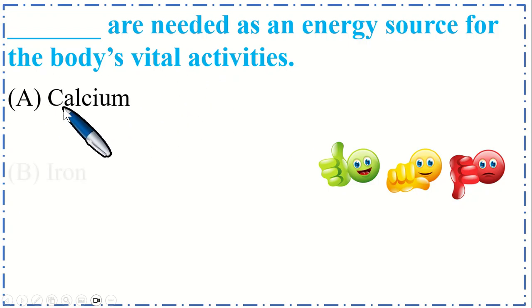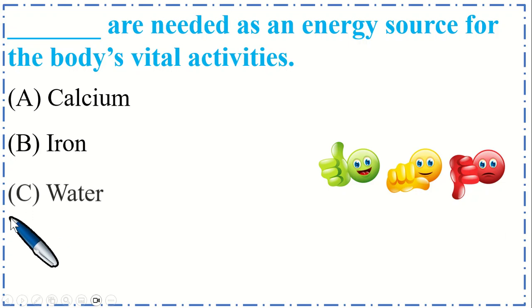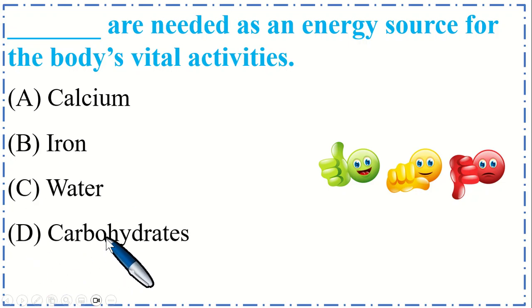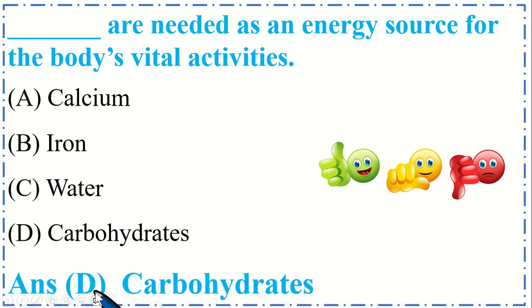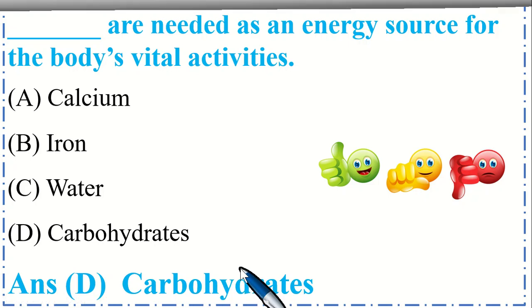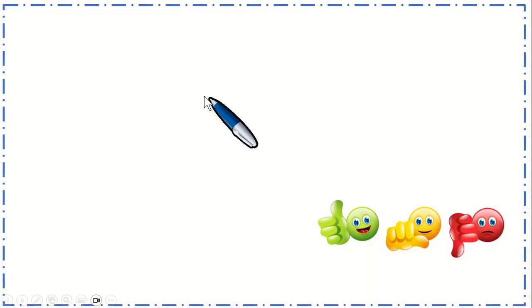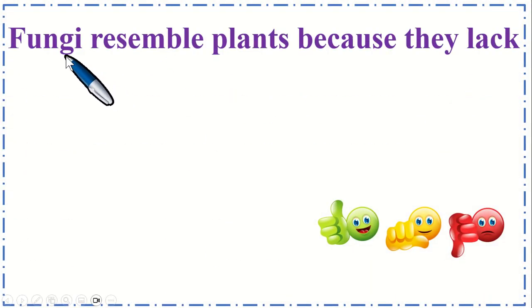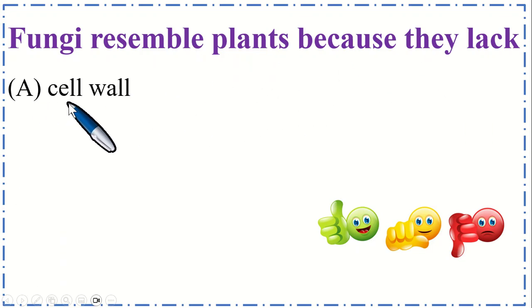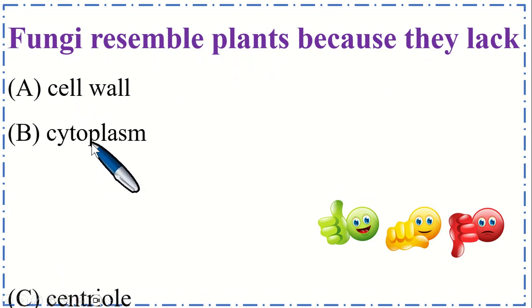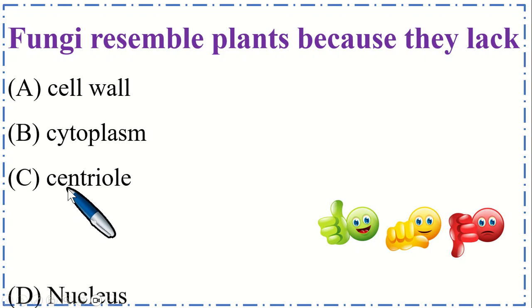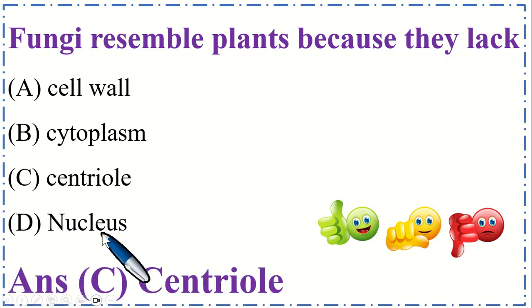Option A, calcium, B, iron, C, water, and option D, carbohydrates. So the correct option is D, carbohydrates. Fungi resemble plants because they lack option A, cell wall, B, cytoplasm, C, centriole, and option D, nucleus. So the correct option is C, centriole.